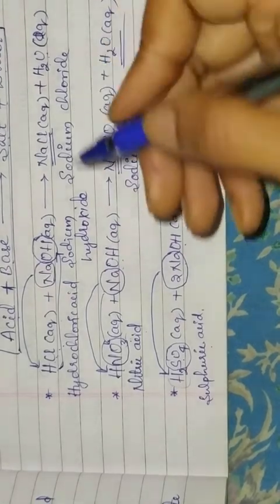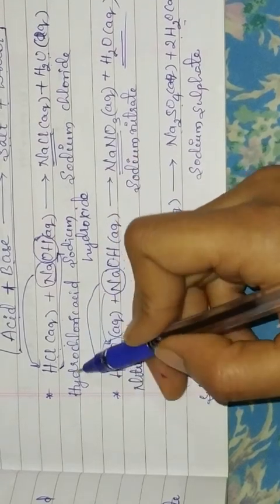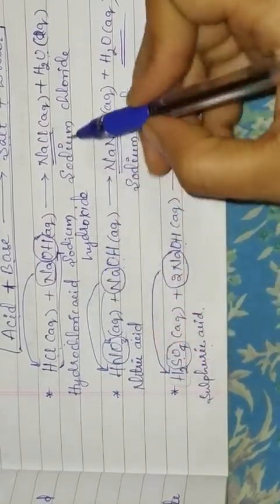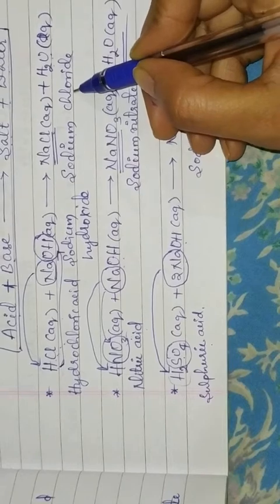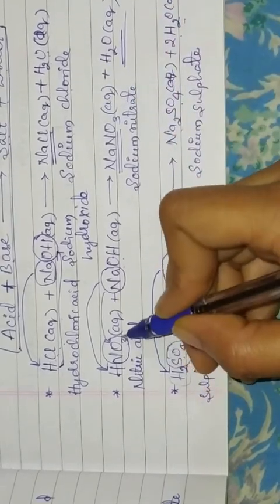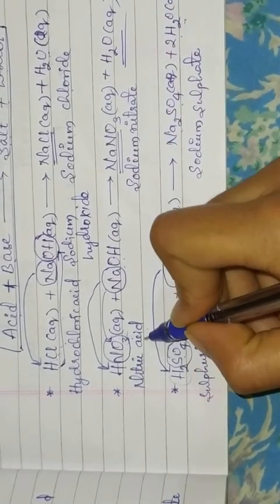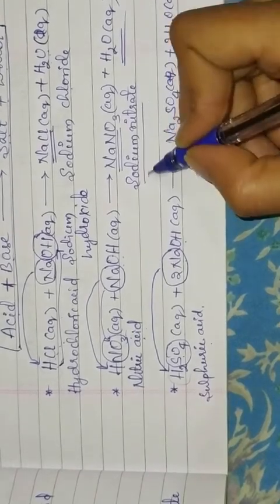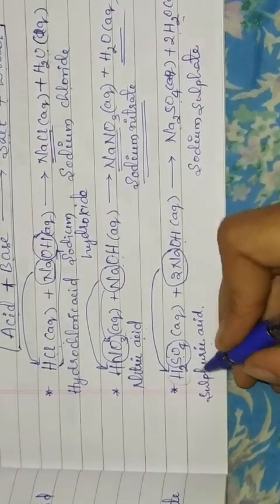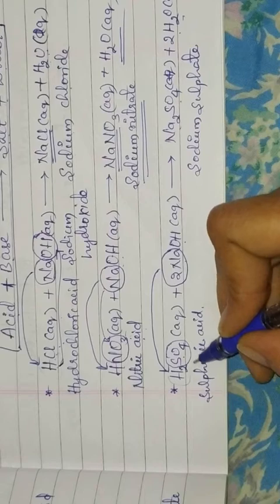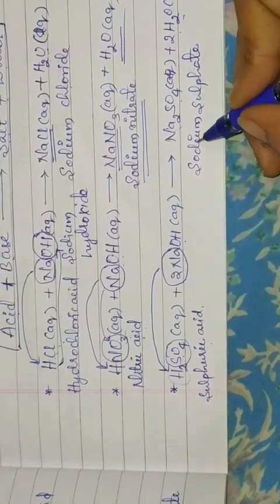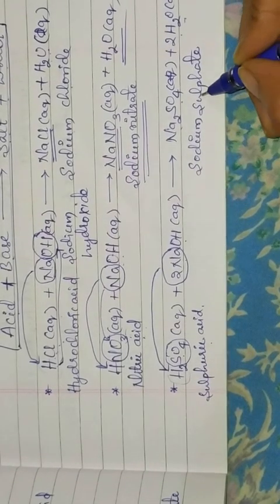Okay, so children, see here, when the acid used is hydrochloric acid, the salt formed will be sodium chloride. When nitric acid is used, the salt formed will be sodium nitrate. When sulfuric acid is used, the salt formed will be sodium sulfate.